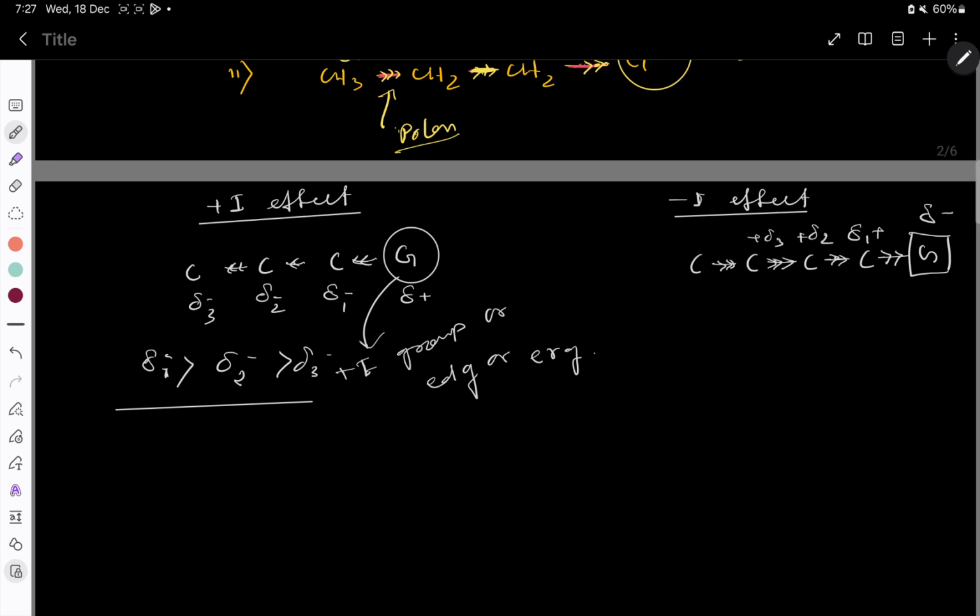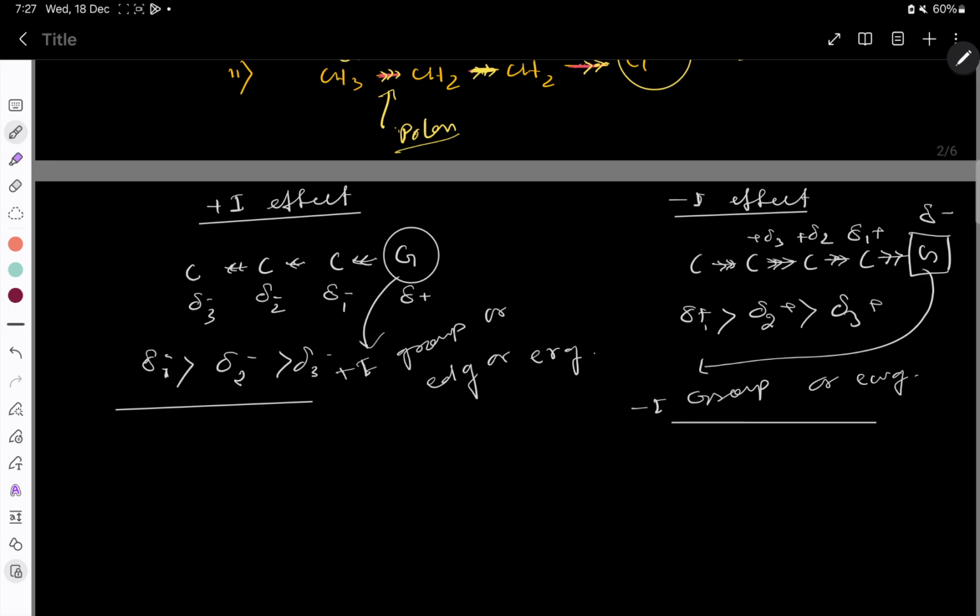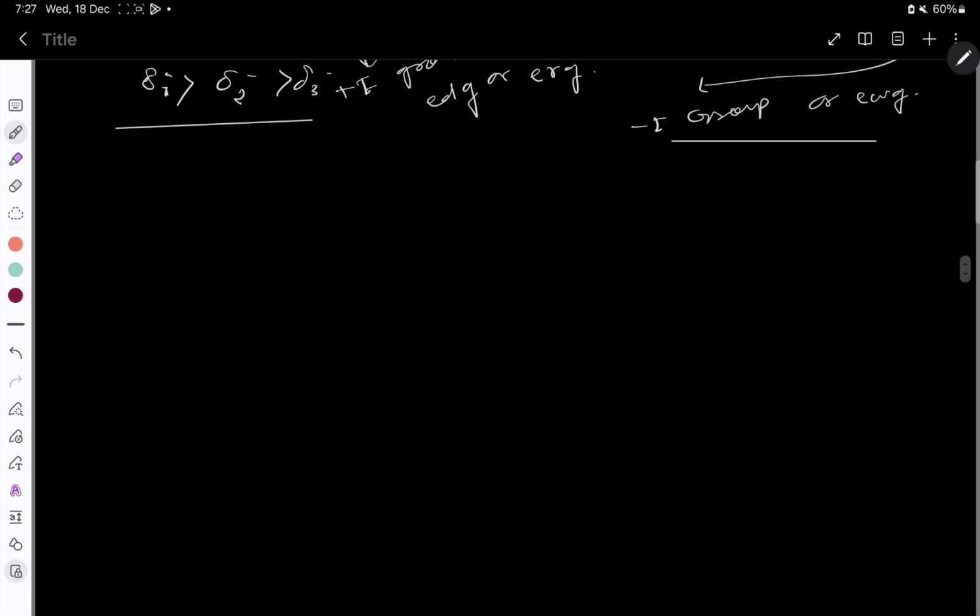Okay, so obviously the magnitude of plus 1 is greater than the magnitude of plus 2, then the magnitude of plus 3. Okay, so this group is basically called a minus I group. What is it? Minus I group, or electron withdrawing group. Now here you have to remember some series.